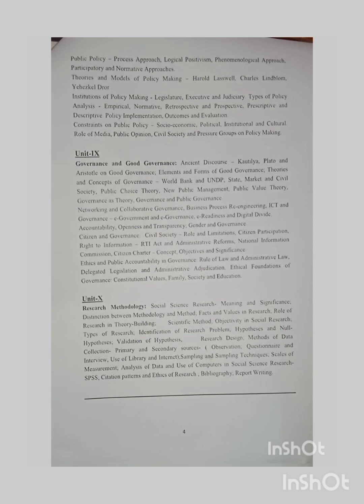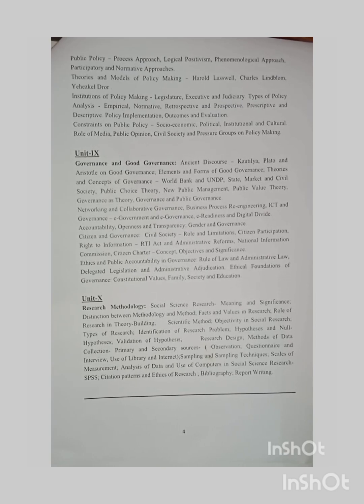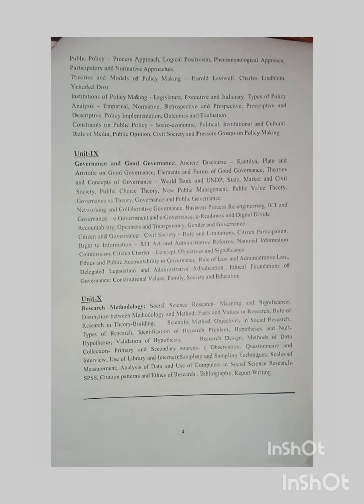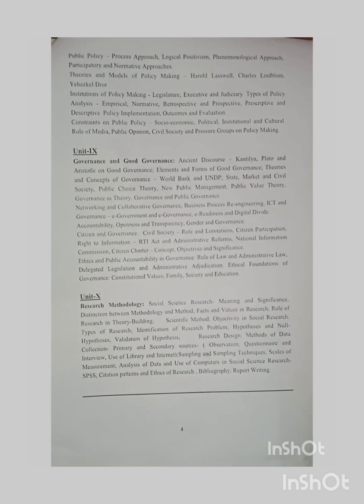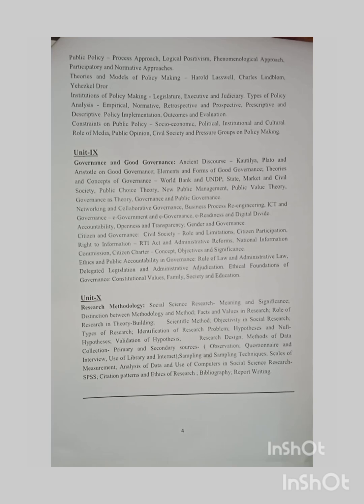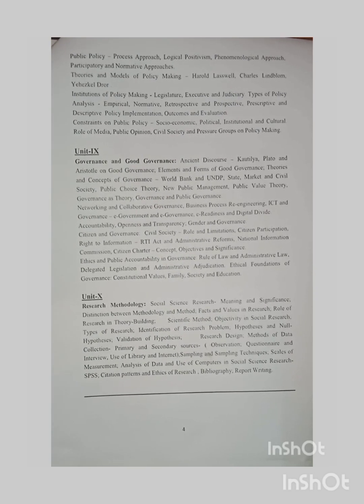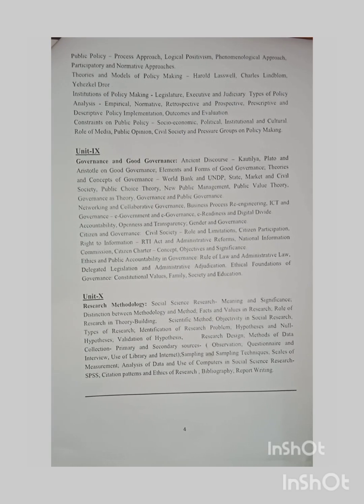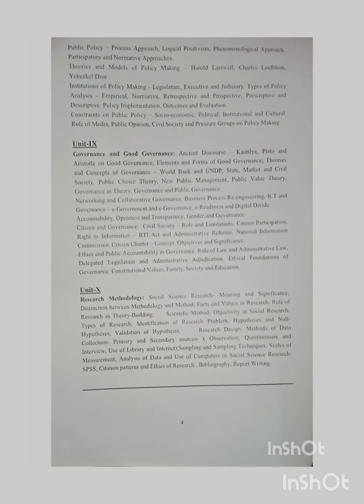Networking and collaborative governance, business process re-engineering, ICT and governance, e-governance, e-readiness and digital divide, accountability, openness and transparency, gender and governance, citizen and governance, civil society roles and limitations, citizen participation, RTI Act and administrative reforms, National Information Commission, Citizen Charter: concept, objective and significance; ethics and public accountability in governance, rule of law and administrative law, delegated legislation and administrative adjudication, ethical foundation of governance, constitutional values, family, society and education.